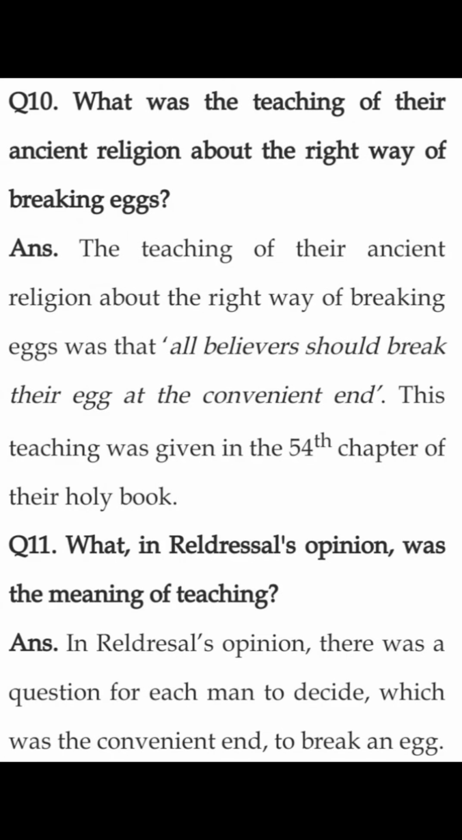What was the teaching of their ancient religion about the right way of breaking eggs? The teaching of their ancient religion about the right way of breaking eggs was that all believers should break their egg at the convenient end. This teaching was given in the 54th chapter of their holy book.